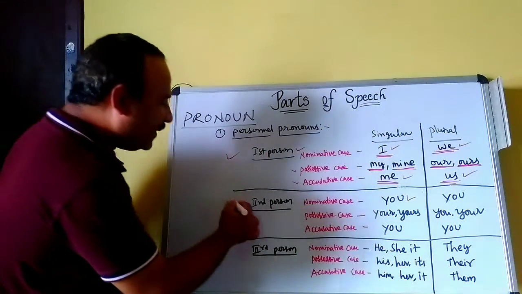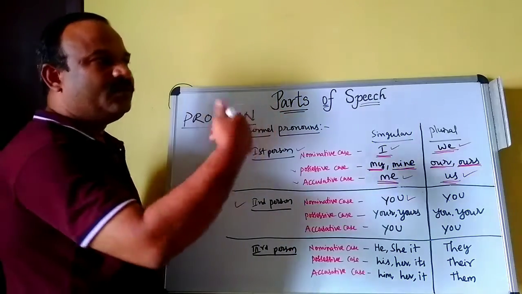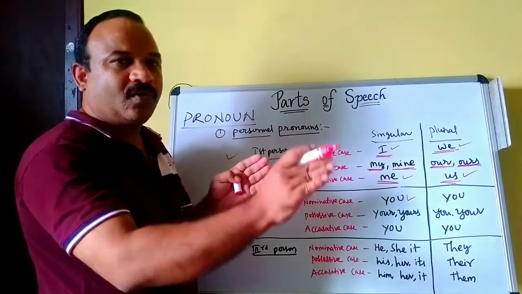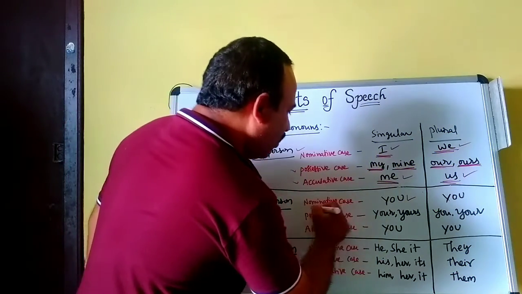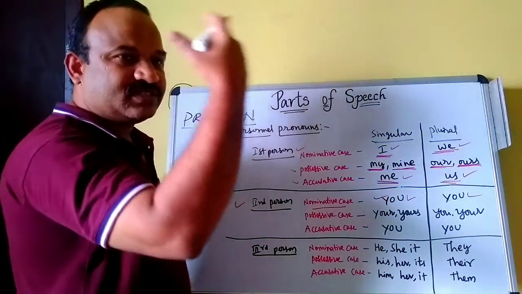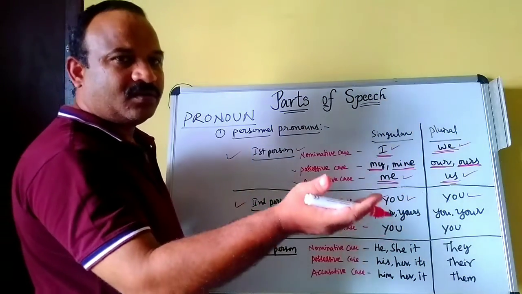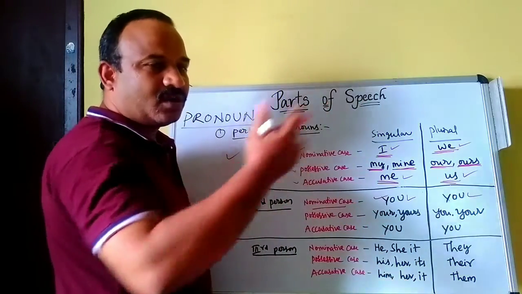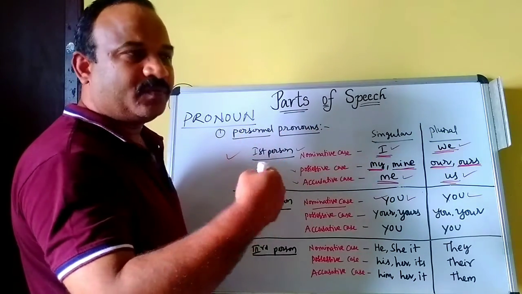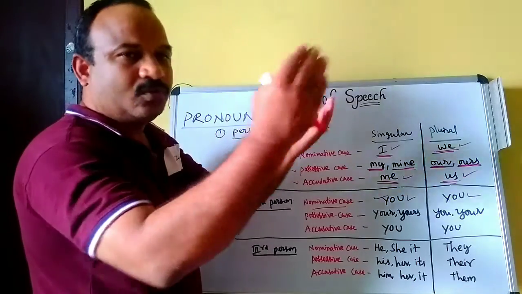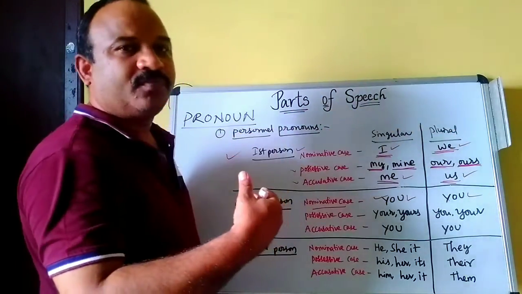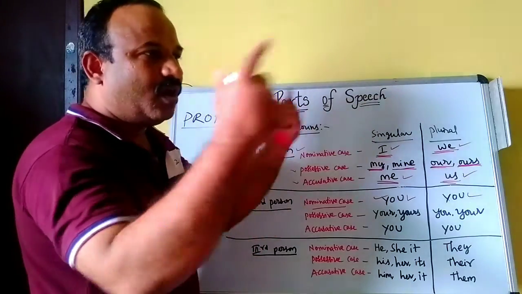Second person, you. Whether it is singular or plural, in the nominative case, you. You come to me. If one person is there, you come to me. If two or three persons are there, you come to me, that means you all come to me.